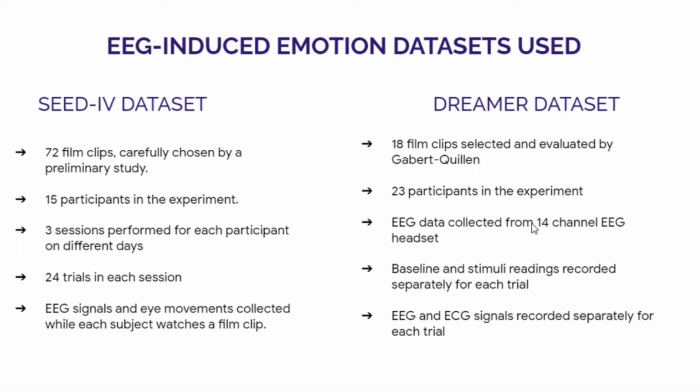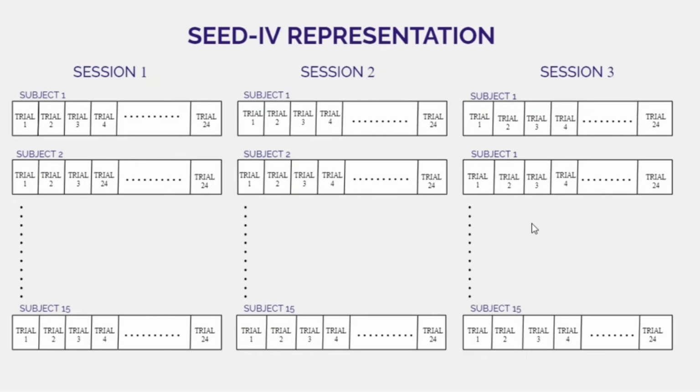We have here the dataset specifications of the two datasets we have used in this work, the SEED4 dataset and the DREAMER dataset, both of which are EEG signals collected from the response of multiple subjects being shown different film clips for emotional cues. The diagrammatic representation for the SEED4 dataset, where 15 subjects are shown 72 film clips over 3 sessions. The emotional cues so obtained are neutral, sad, feared, and happy emotions respectively.